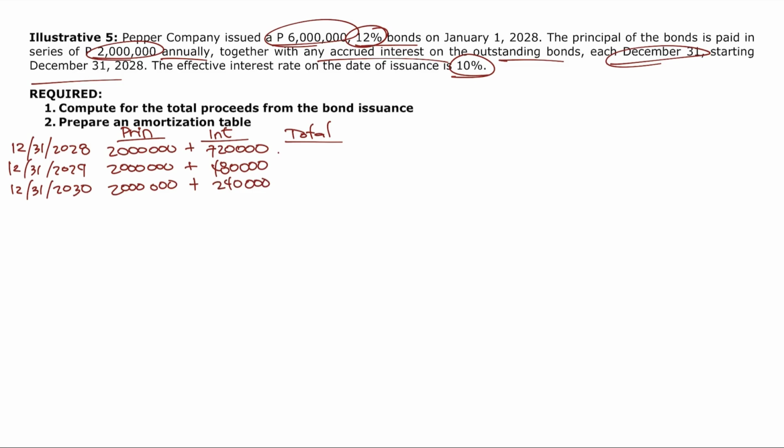Okay? So, how much is the total payment at the end of 2028? This is 2,720,000. At the end of 2029, this is 2,480,000. Then at the end of 2030, this is 2,240,000.